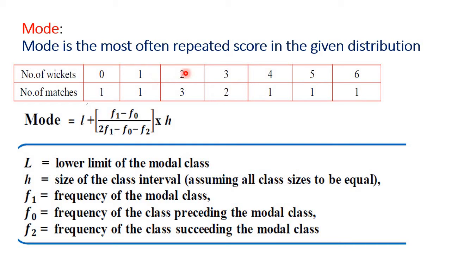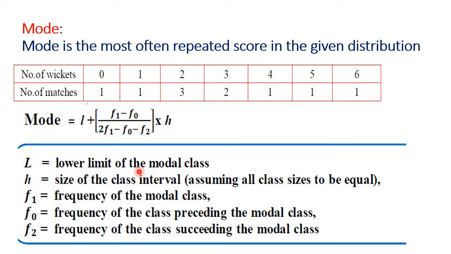Here, the 2 wicket is repeated 3 times. So this 2 is repeated a maximum of 3 times. That's why this 2 is called the mode. Here, the number of wickets, that means 2 wickets, is repeated 3 times. This 2 is called the mode.